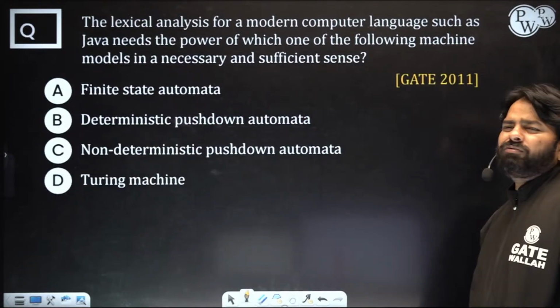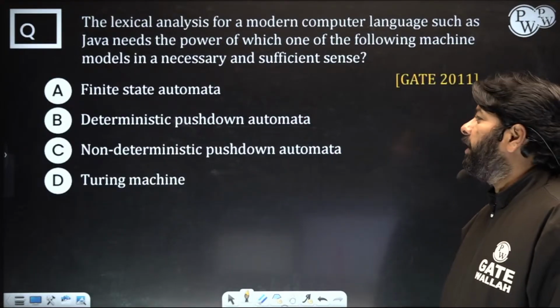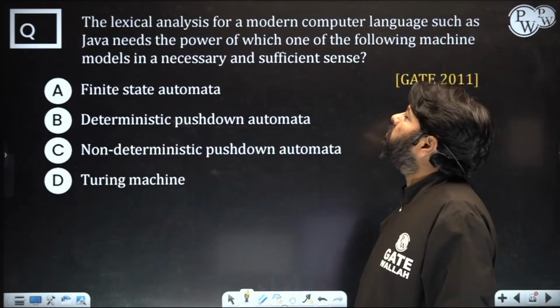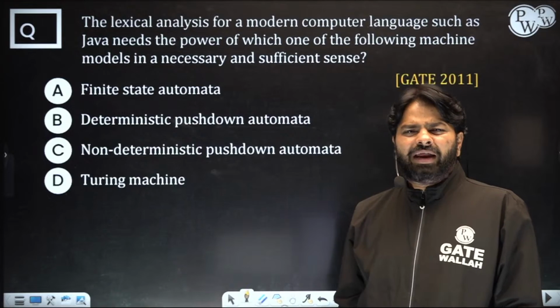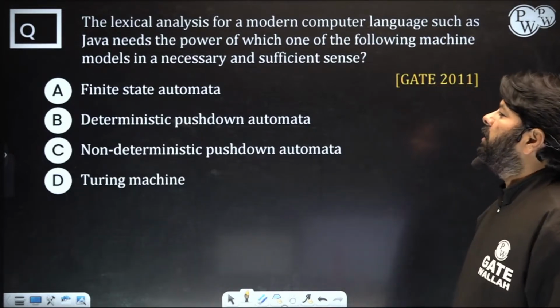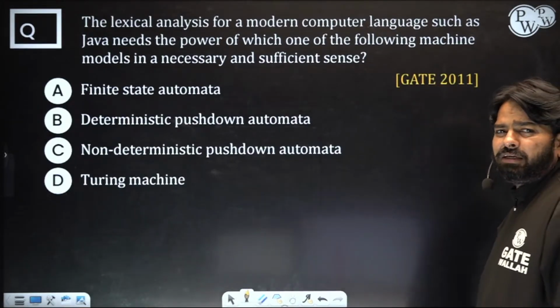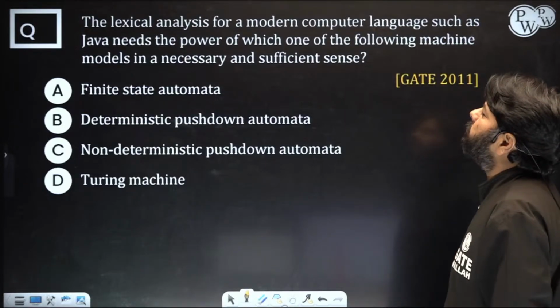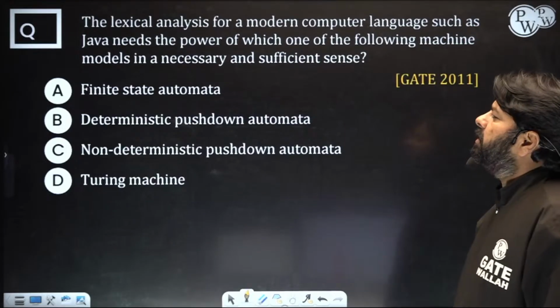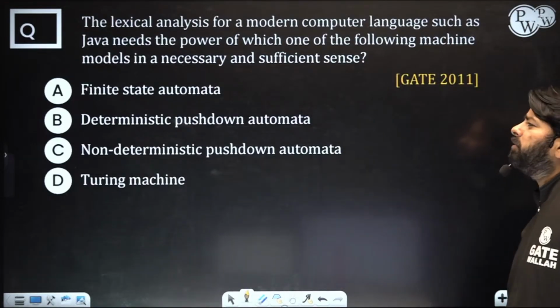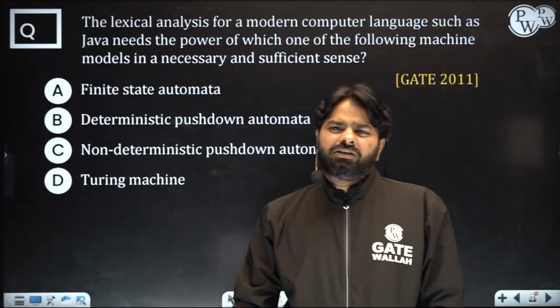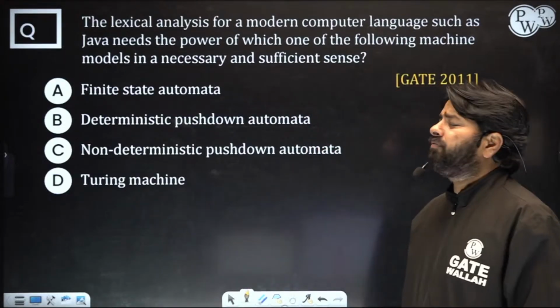Okay. Very famous question for the compiler oriented. The lexical analysis of a modern computer language, maybe you can take C, C++, Java, any kind of programming language which has lexical analysis in compilation. The lexical analysis for a modern computer language such as Java needs the power of which one of the following machine models is sufficient, necessary and sufficient sense.